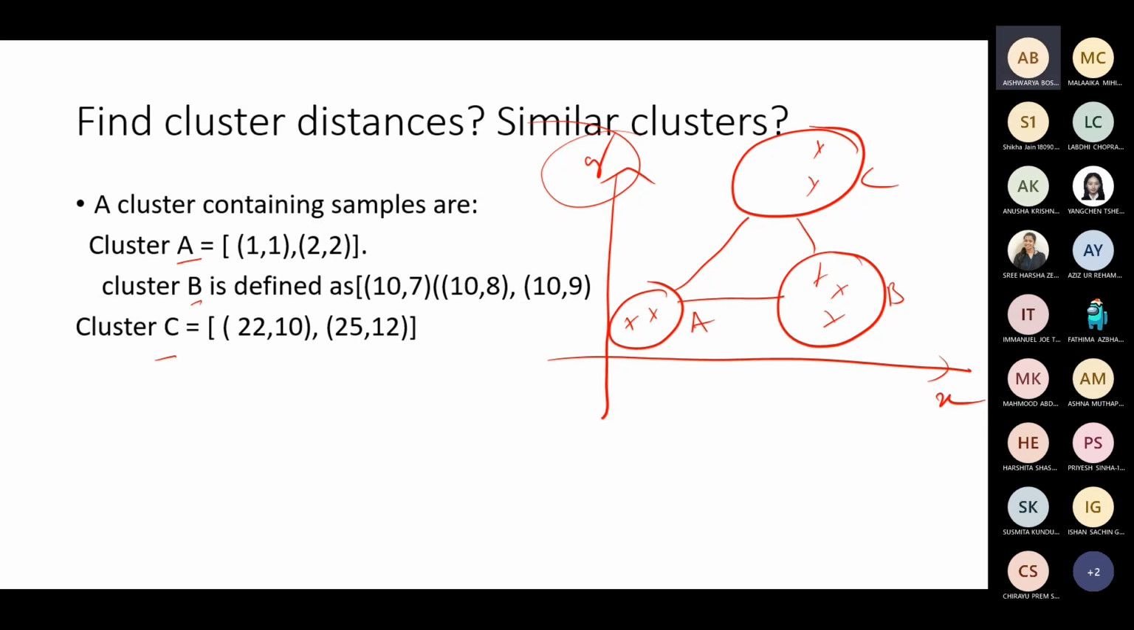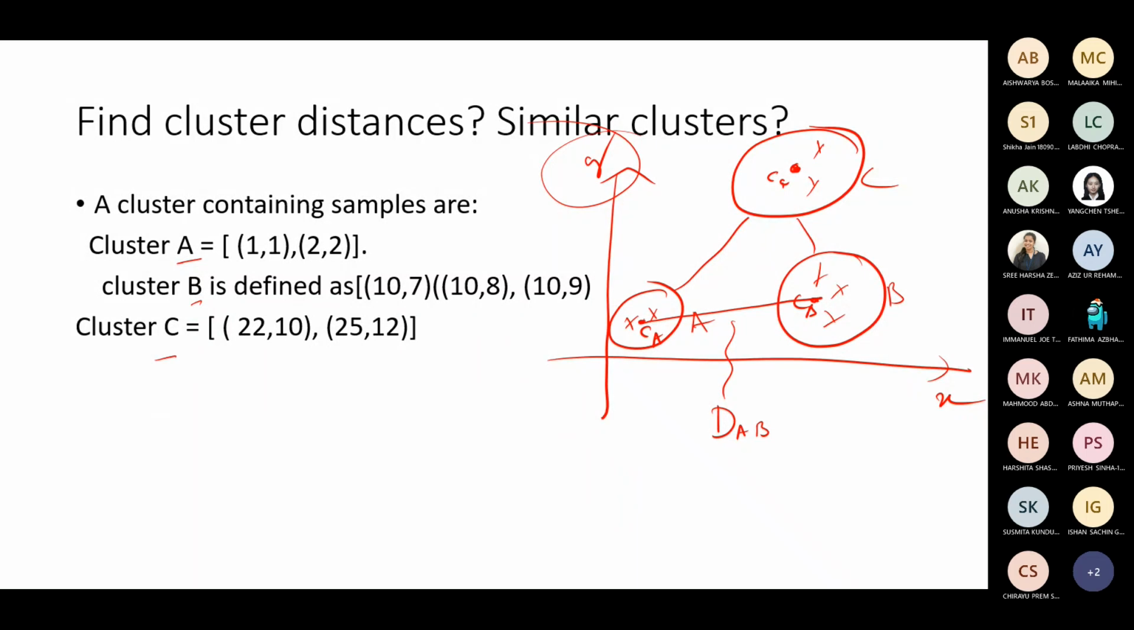Maybe we can find the centroid of each of the clusters and then find the distance using the centroids. Correct. One thing you can do is find centroids. For each cluster you calculate the centroid: centroid of C, centroid of B, centroid of A. Then find the distance between the centroids. That is nothing but the cluster distance between A and B.